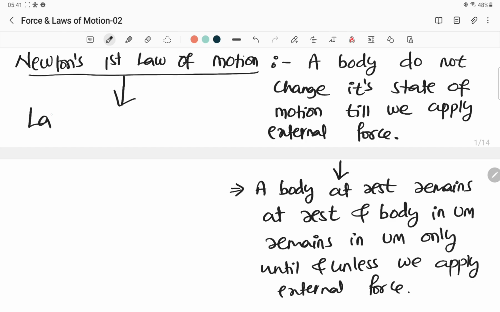Newton's first law of motion is also known as the law of inertia. If it is asked in the exam what is the law of inertia, you should be able to write any one statement, this one or this one. No need to write both.